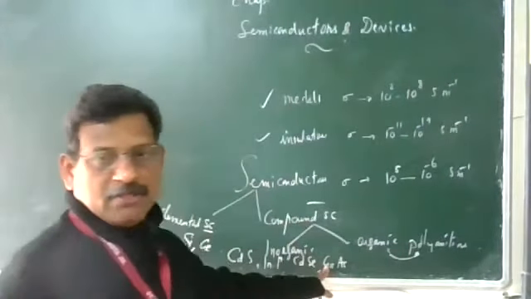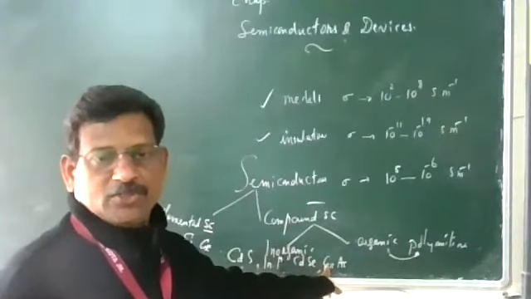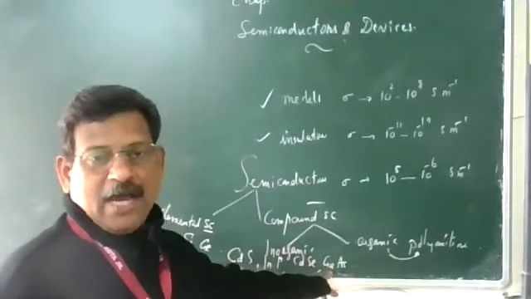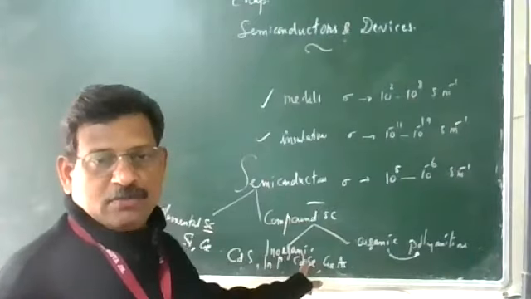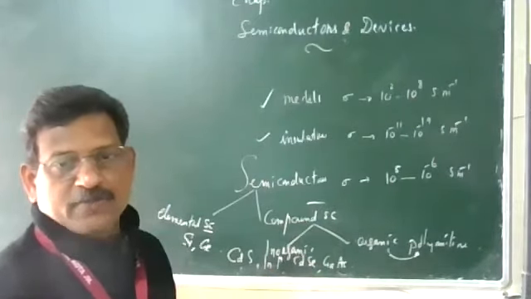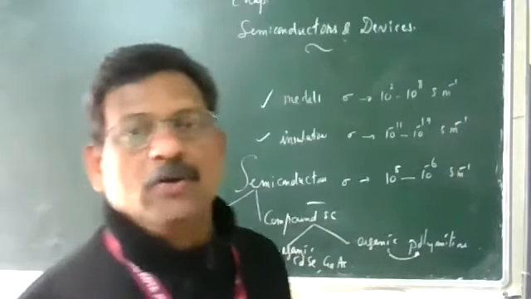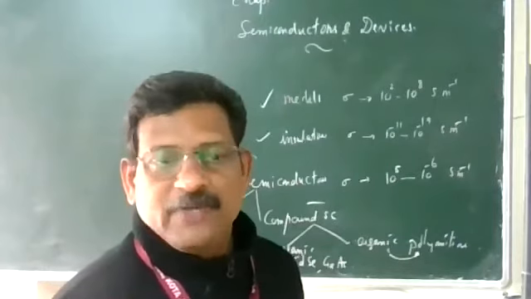This kind of semiconductor we are using in LEDs for remote control, which produce IR radiations. Gallium arsenide, GaAs, CdSe, cadmium selenide, InP, indium phosphide. In organic, polyaniline or polypyrrole. So these are the classifications.